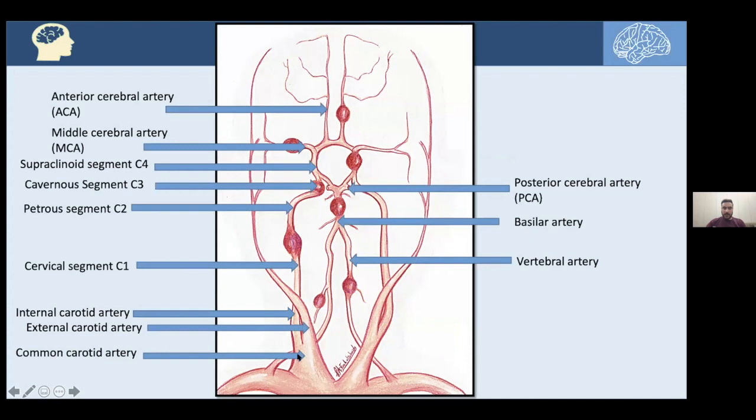Here we have the right common carotid artery, giving rise to the external carotid artery, and here's the internal carotid artery. The ICA has 4 segments. This is the C1 segment, the cervical segment. Here's the C2 segment, the petrous, C3, the cavernous, and C4 is the supraclinoid segment. And here we have the lateral MCA and the medial ACA. That's regarding the anterior circulation. Regarding posterior circulation, we have 2 vertebral arteries, which make the basilar artery, and then the PCA, the posterior cerebral arteries. Now we will take each individual aneurysm.